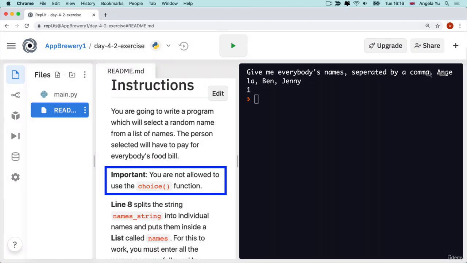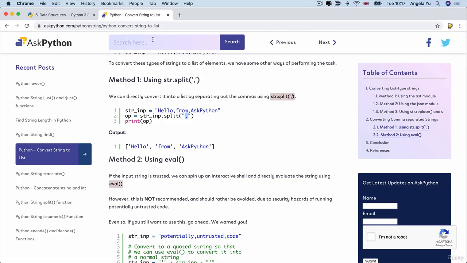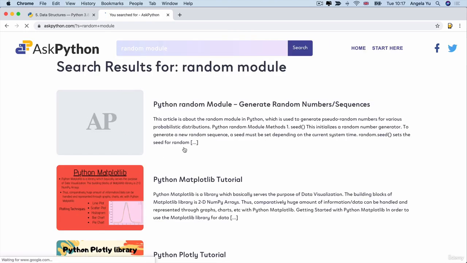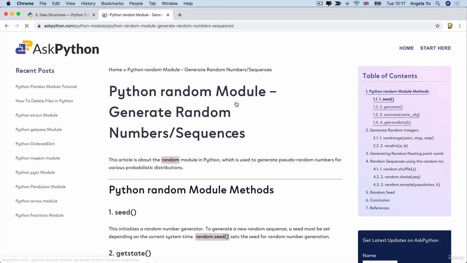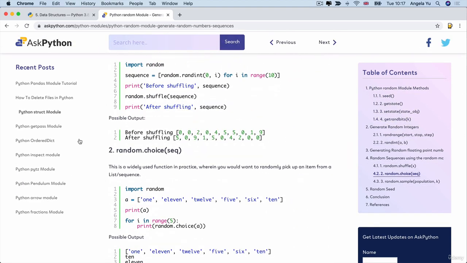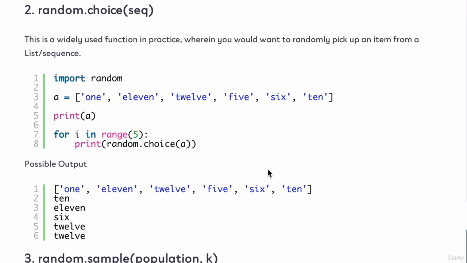Now you'll notice that in the instructions, I told you that you're not allowed to use the choice function. And the reason for this is because if you search as Python and you search for the random module and you scroll down, you'll find that you can actually generate random items from a sequence, such as a list, by writing random.choice.